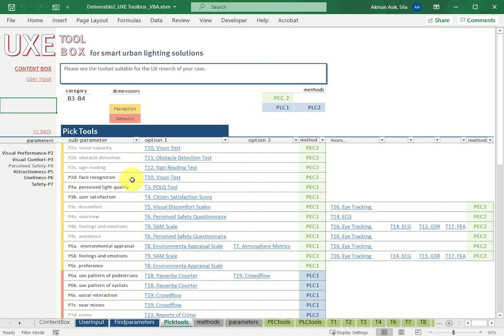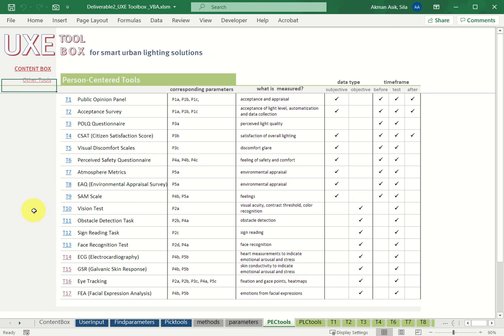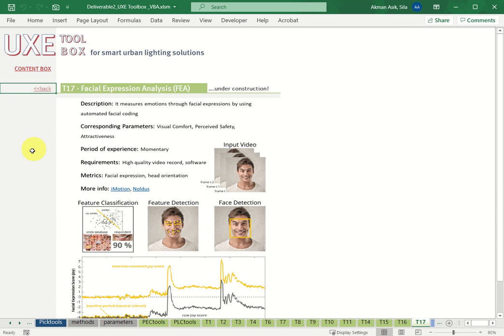And there is also another way to check the tools, and users can also go to content box and see all the tools together, and they can also go and see the content or description or the formula of this tool. For example, for this one, the facial expression analysis was also suggested. Let's go and check this one.